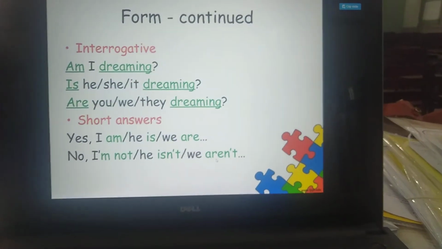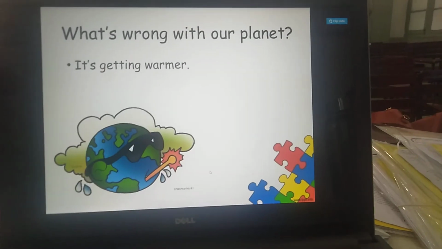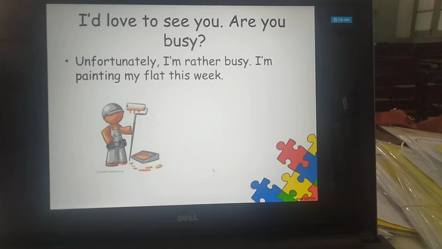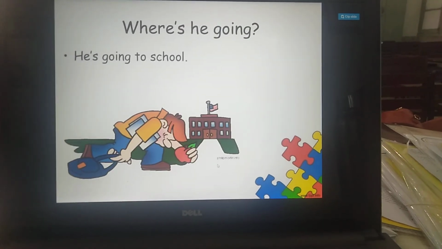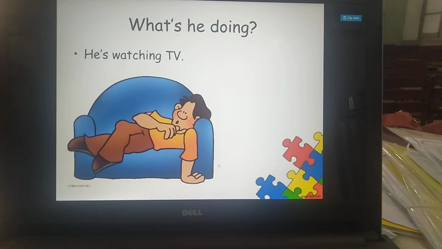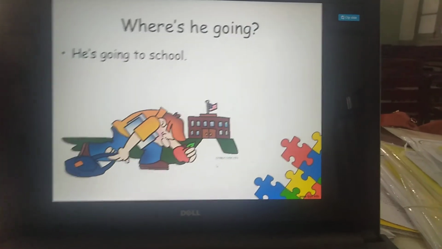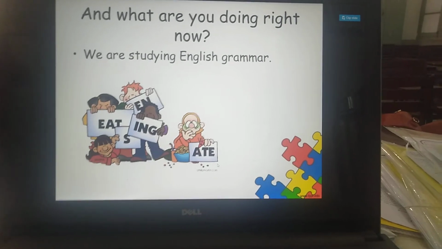Okay girls, we are going to quickly revise the uses of the present continuous tense. See, he is watching TV. What is he doing? He is watching TV. Where is he going? He is going to school. And what are you doing right now?